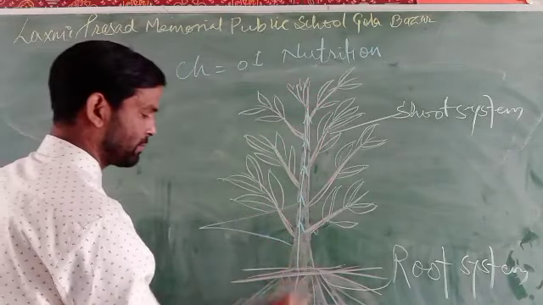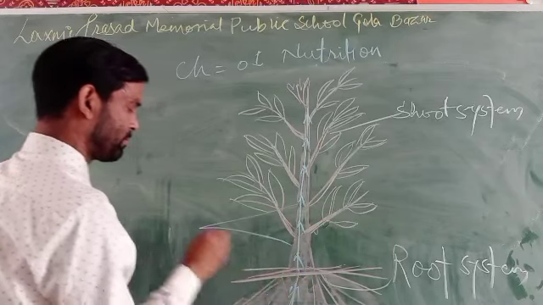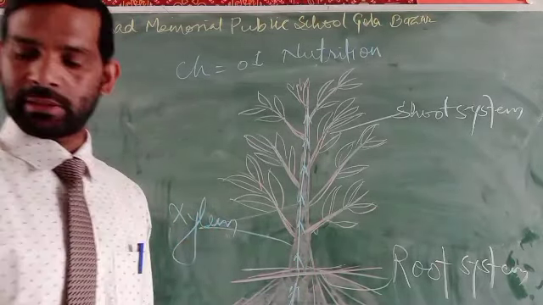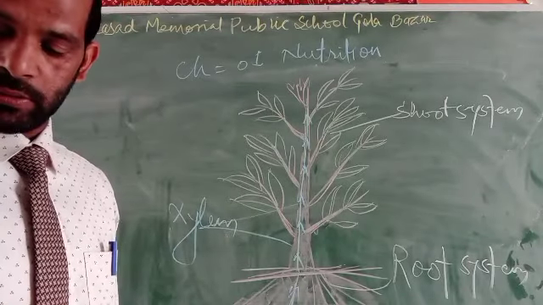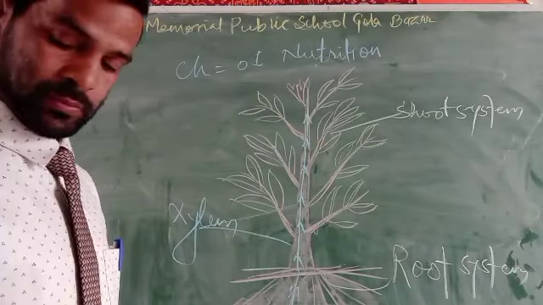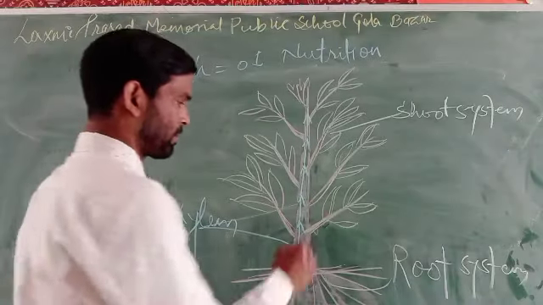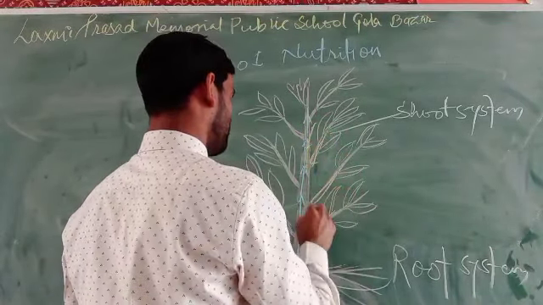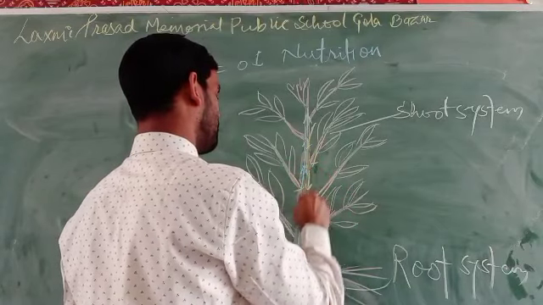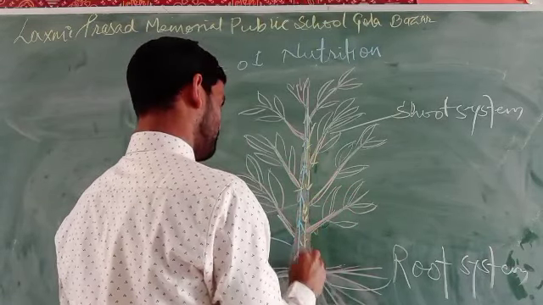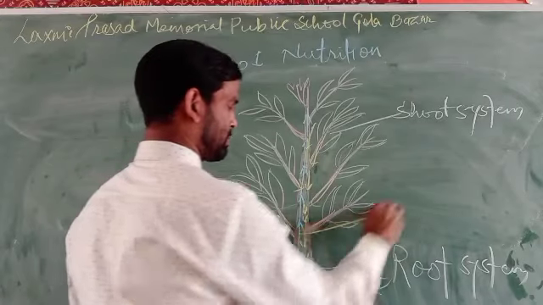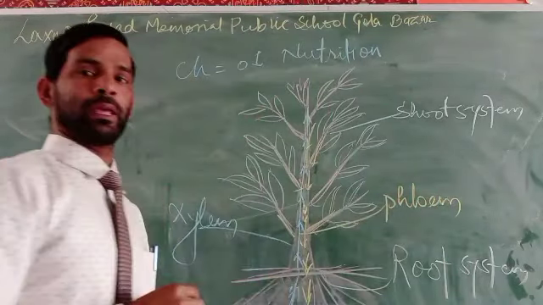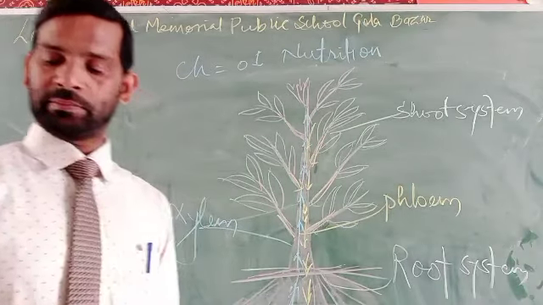So the root and shoot systems are there, and here is a special structure called xylem, and here is phloem. We know that very well.